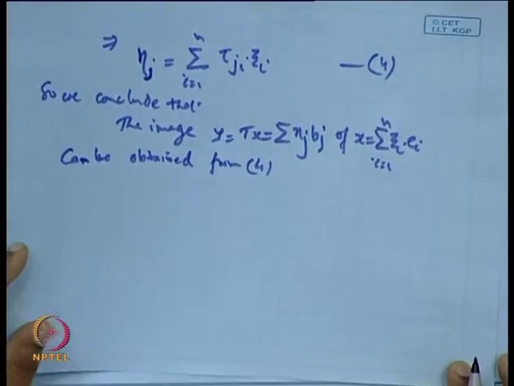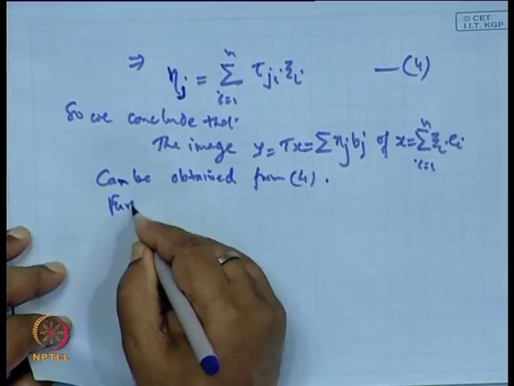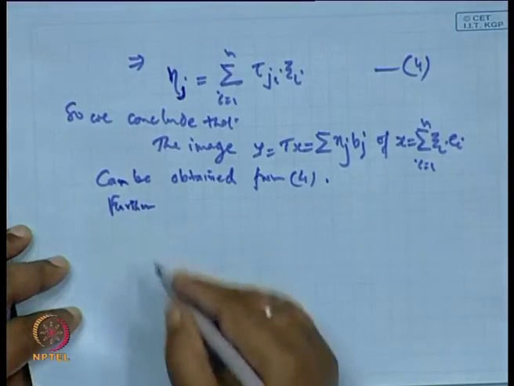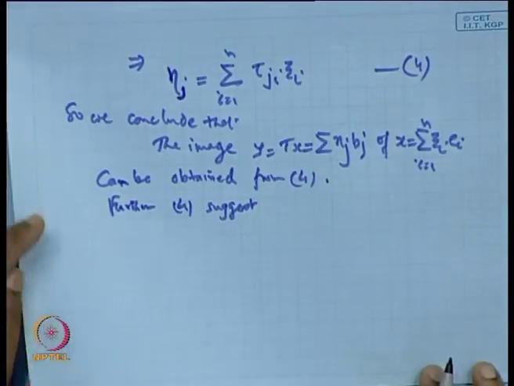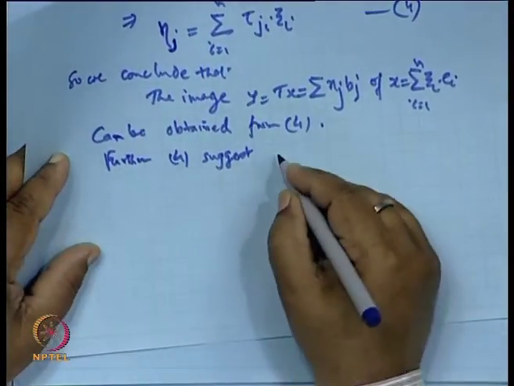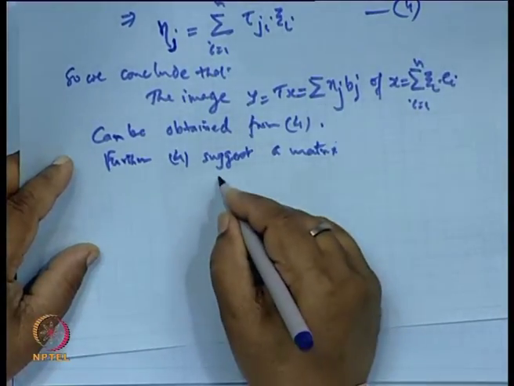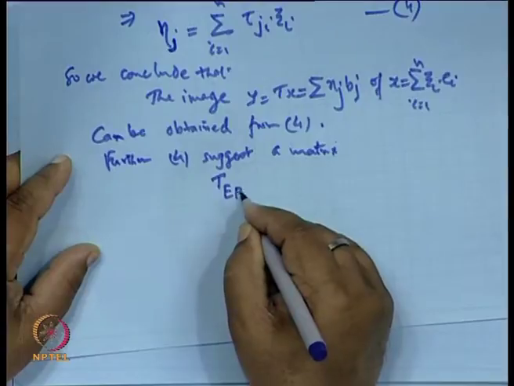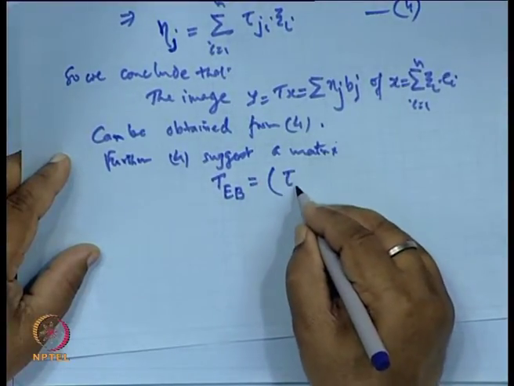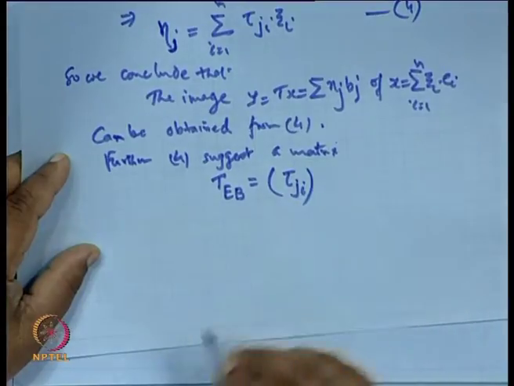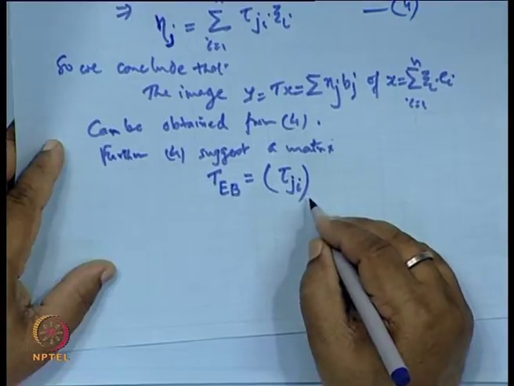Okay? And not only this, 4 also suggests a matrix T_EB, whose elements are tau_ji, with j varying from what? 1 to r.